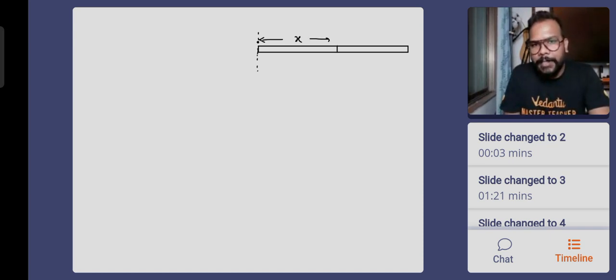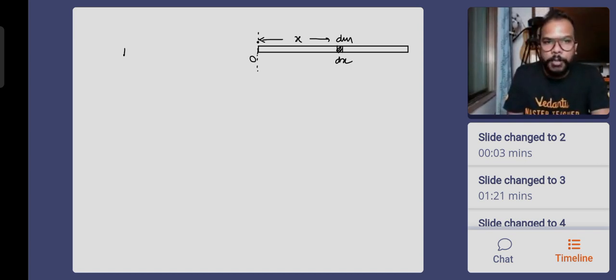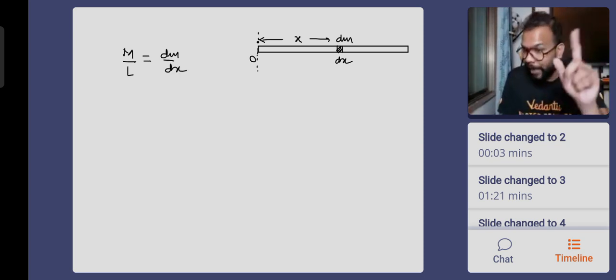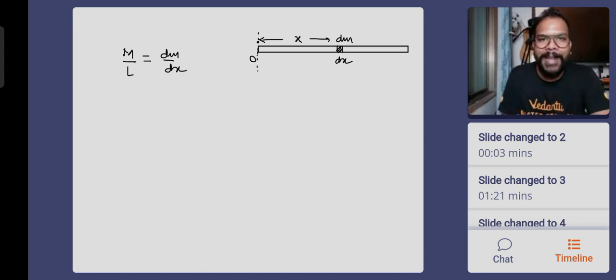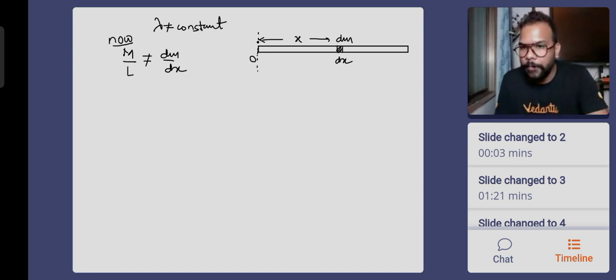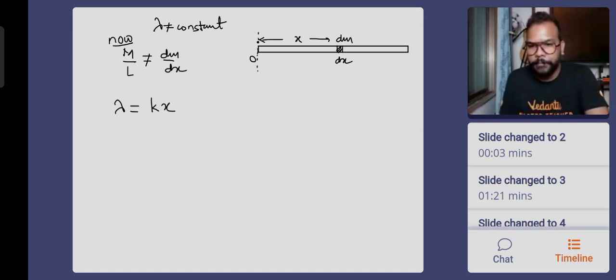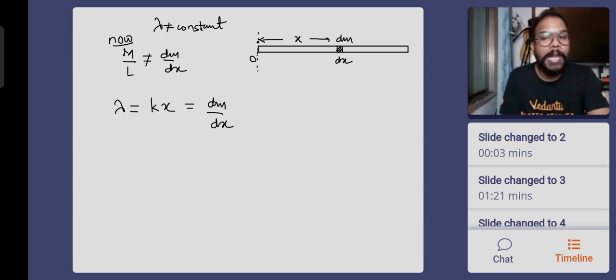So what we did, we said that at a distance x, consider a small elemental mass dm whose length is dx. There we used to say the entire mass of the rod divided by the length of the rod is equal to dm by dx. This was valid there. But it's no more valid here. Why? Because lambda is not constant according to your question. According to your question, lambda is some k times x, where k is a constant. So you will say now lambda will be dm by dx only. Now dm by dx will be equated to lambda, which is equal to kx.